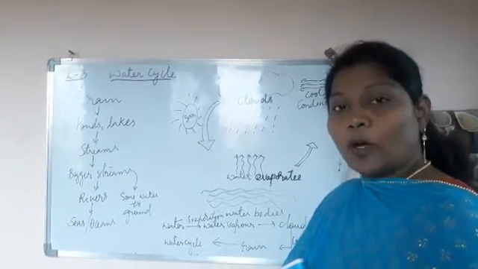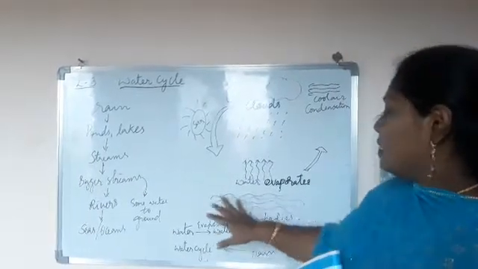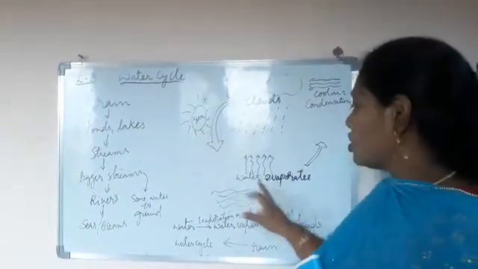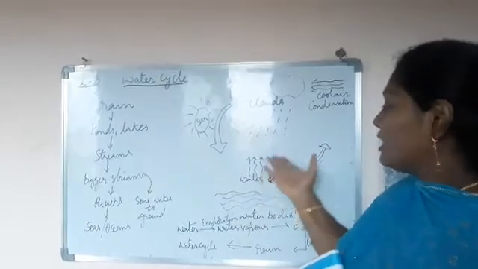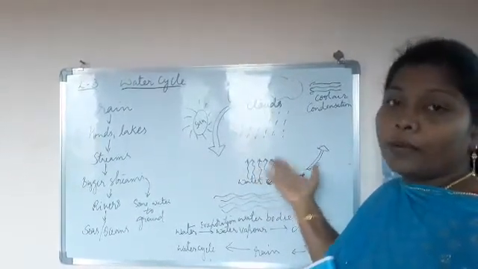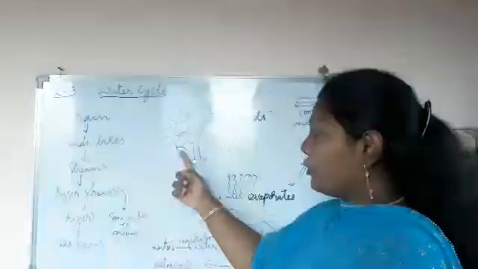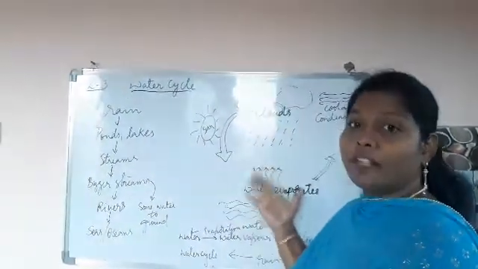So the larger water bodies are seas and oceans, right children? Okay, so due to the heat of the sun, the water starts getting heated and starts to form vapors, and water vapor is formed. Okay children, due to the sun's heat, the water present in the water bodies gets heated and is converted into water vapors.